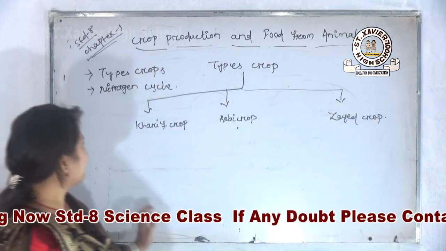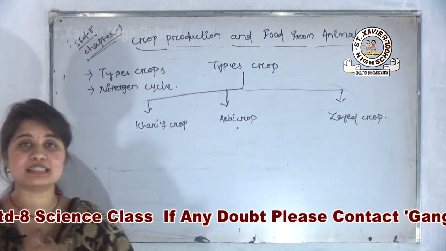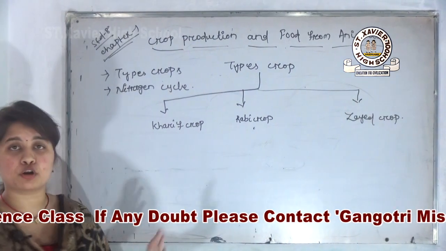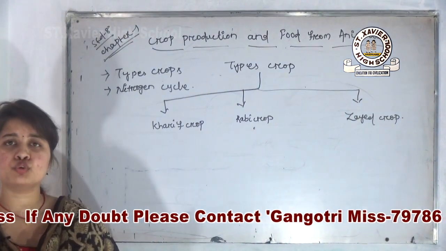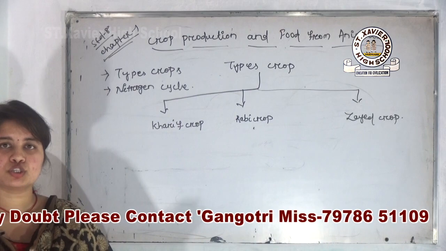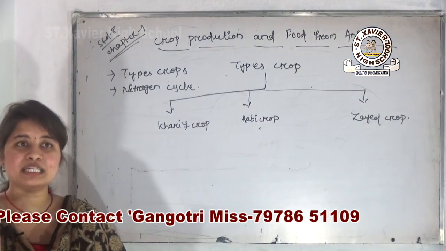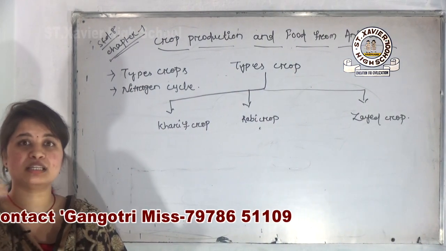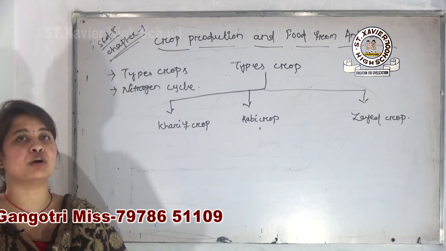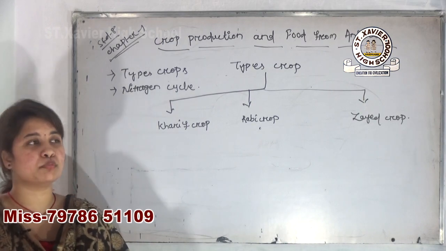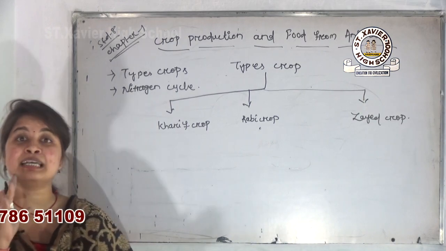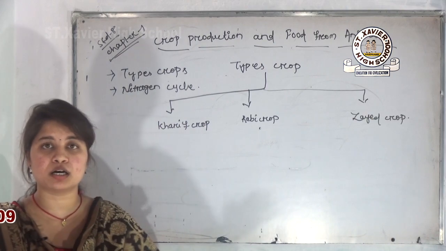Okay, then first comes our first type of crop, that is your Kharif crop. So what do you mean by Kharif crop? The particular crop which is cultivated mainly in the month of June, July to the month of September, October, that type of crop is known as Kharif crop.